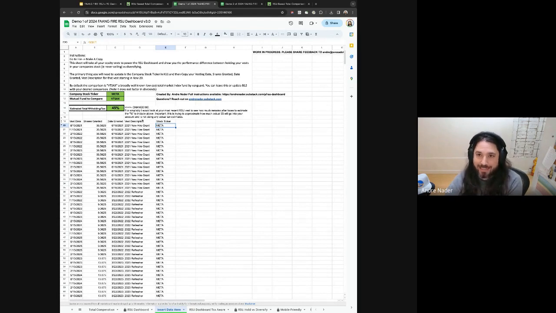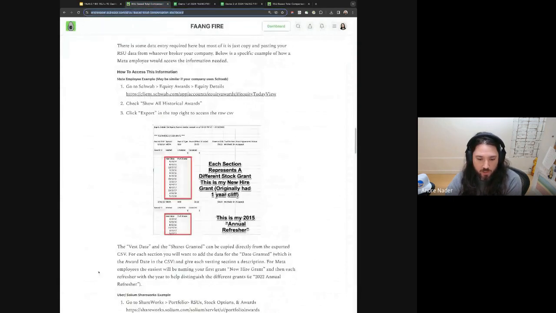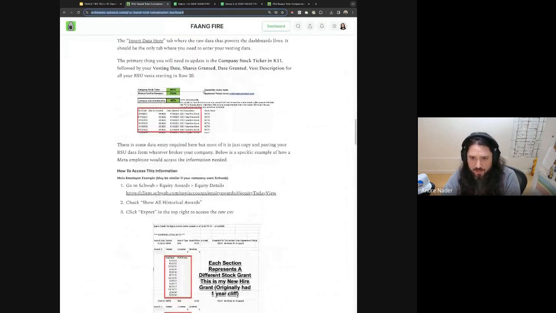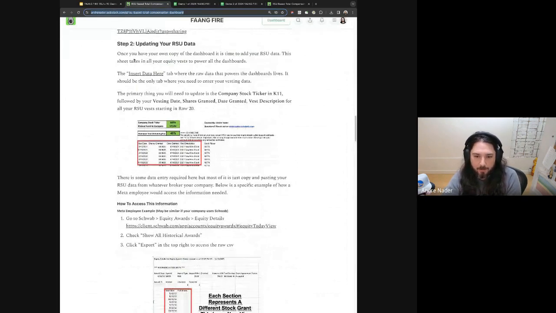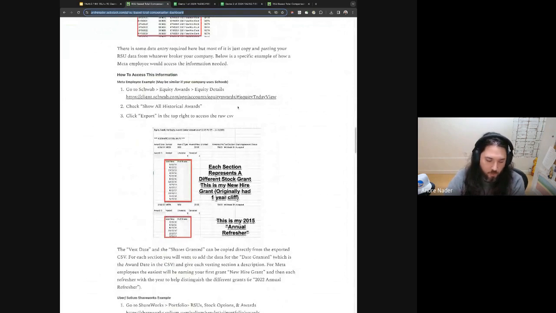Okay, so how do you get this data? So if you have the post open, which I linked to in the meeting comments, otherwise you can go to FAANGFIRE.com and click on the first post. This is one of the more important pieces of information, because if you don't have your RSU data, the dashboard doesn't really work. So how do you get this data? I have 2 examples here for if you work at somewhere like Meta who uses Schwab, or if you work at somewhere like Uber that uses Solium or ShareWorks, how to get that information.